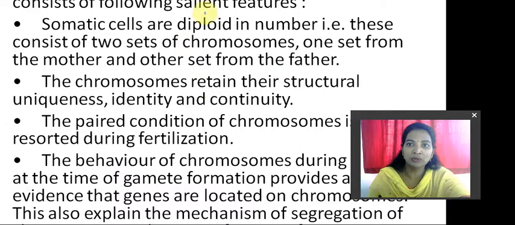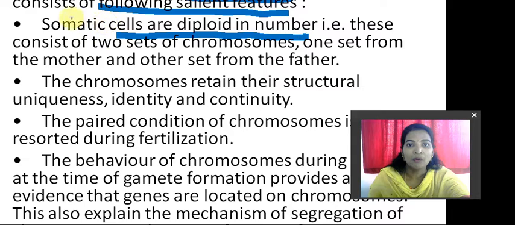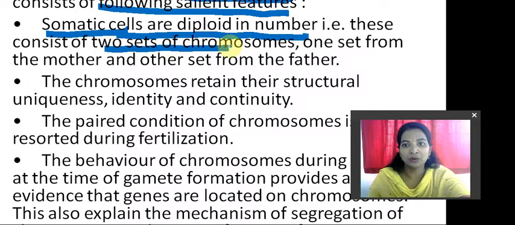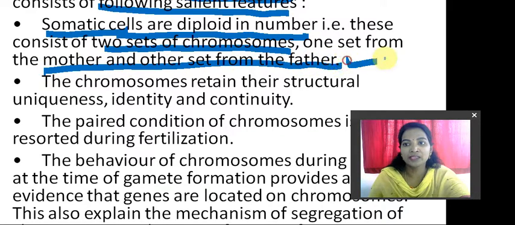The chromosomal theory of inheritance was given by Sutton and Boveri, who proposed this theory in 1902. They proposed a theory to explain how the genes are transferred and how this affects inheritance. This theory consists of the following salient features. Somatic cells are diploid in number. What are somatic cells? Any cell that is able to give new cells. These consist of two sets of chromosomes, one set from the mother and the other set from the father. So somatic cells are always in the diploid number. This point is very important, students, underline this.